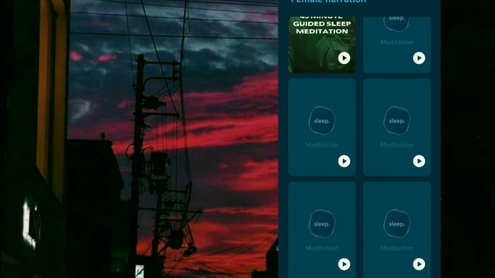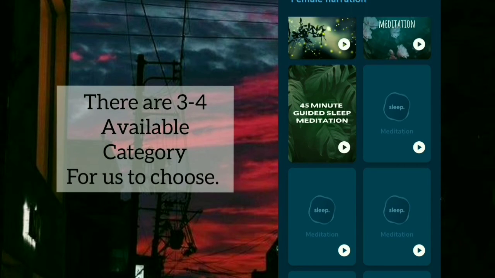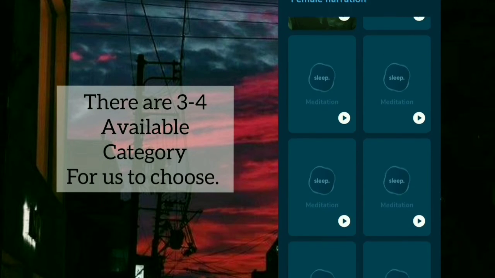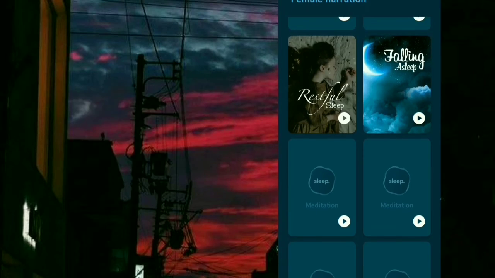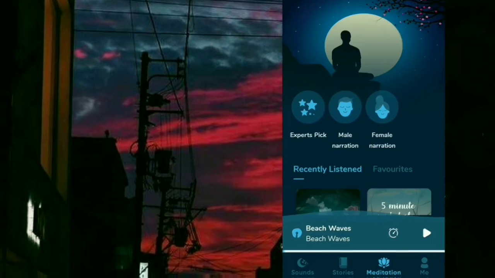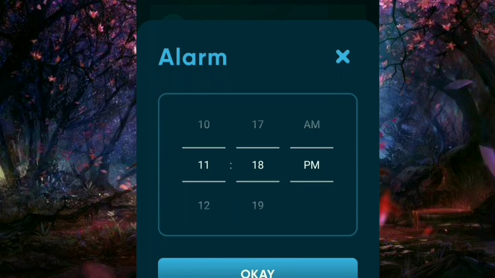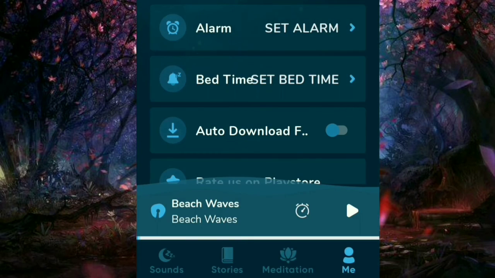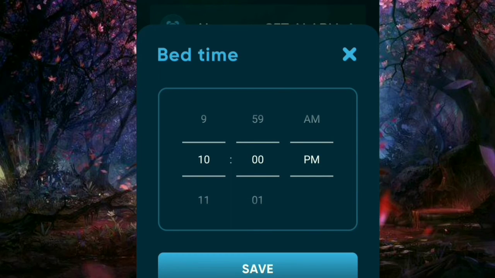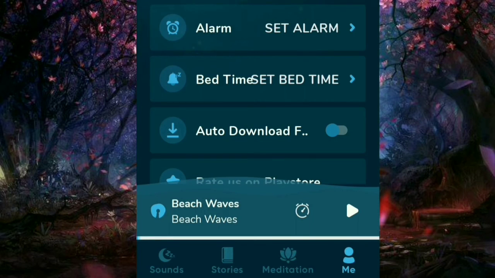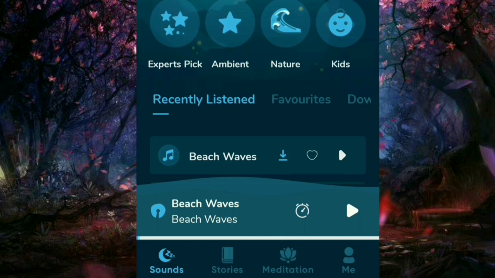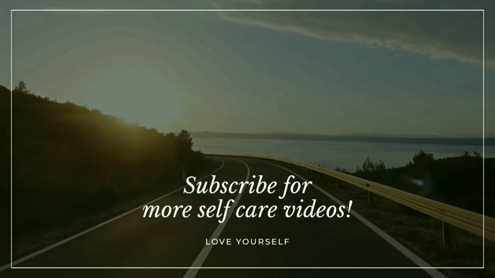Right now I am using this application and I am just loving it. This application provides us such big, fantastic, fabulous features that I have never used before. You can put an alarm for waking up. You can put a timer for when you have to go to bed. That's it for this application. I hope my 5 applications will help you to take care of yourself. Bye.